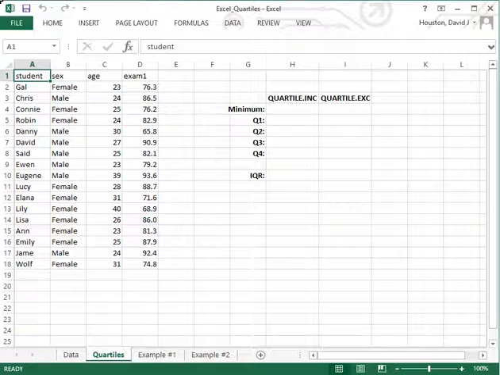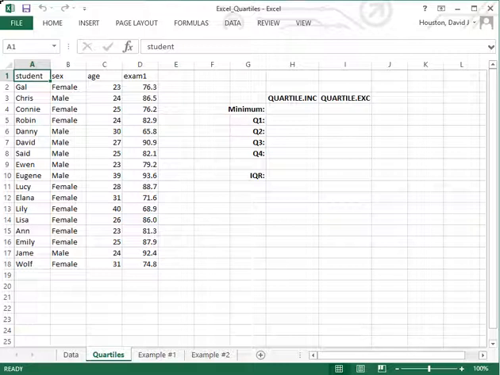In comparison, the Quartile.EXC, in essence, finds the median value and then, discarding the median value, asks what is the median value of the cases below that median value. So it does not include the median value for finding the first and third quartiles.